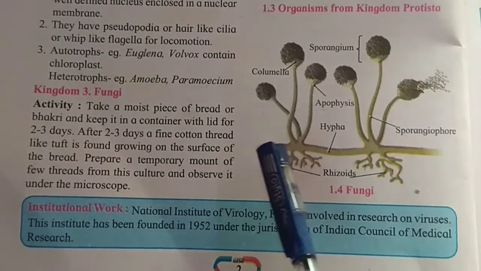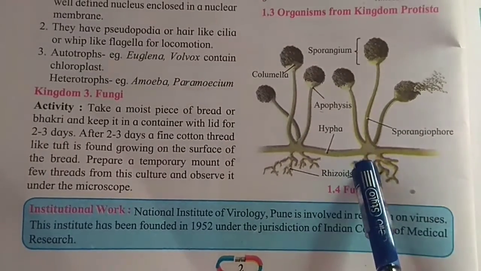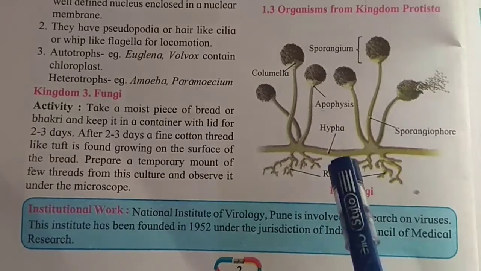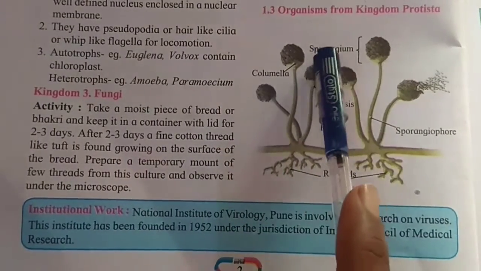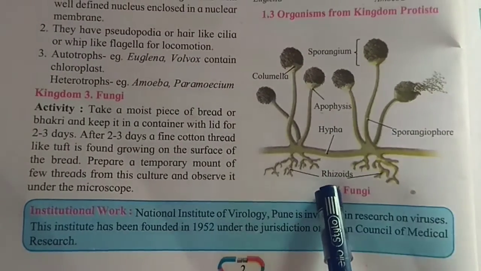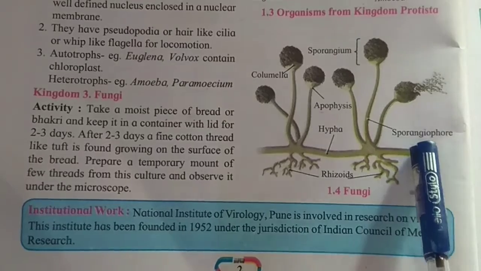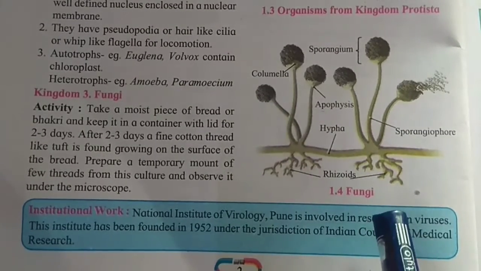So this is the microscopic view of the cotton-like thread which is fungi. So what are these? Columella, sporangium, apophysis, hypha, rhizoids, sporangiophore. Okay, these are the parts of the fungi.